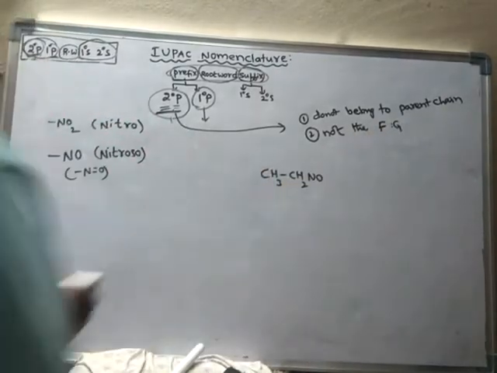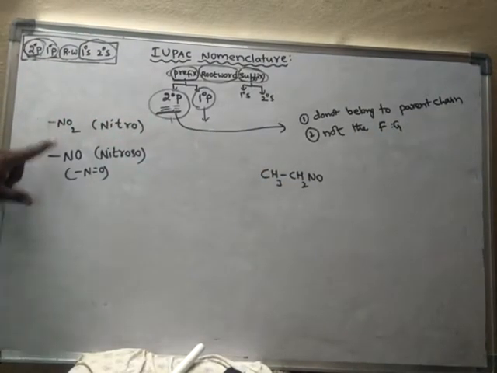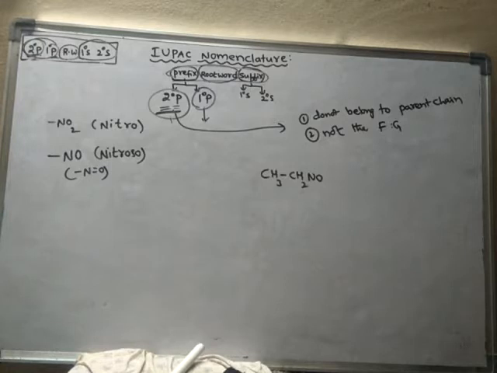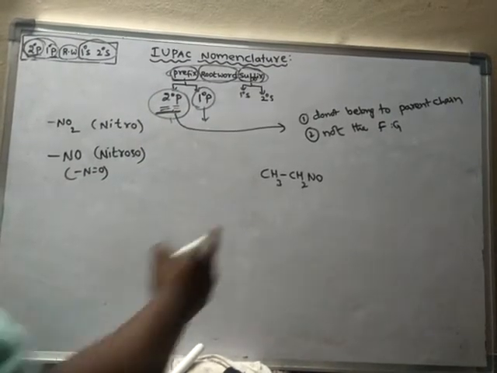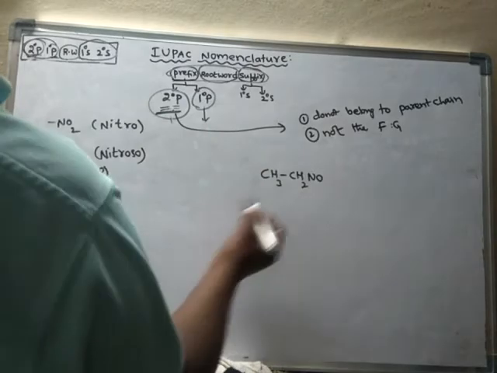They are not treated as a functional group at all; they are simply treated as secondary prefixes. So what is the name of this compound?